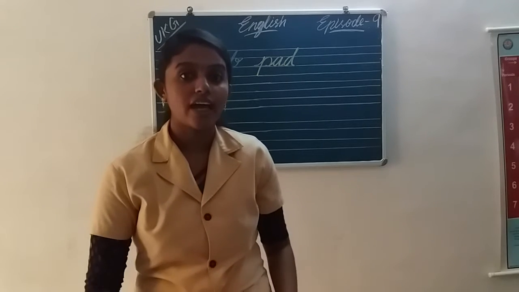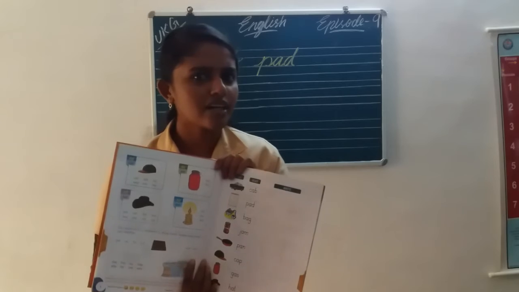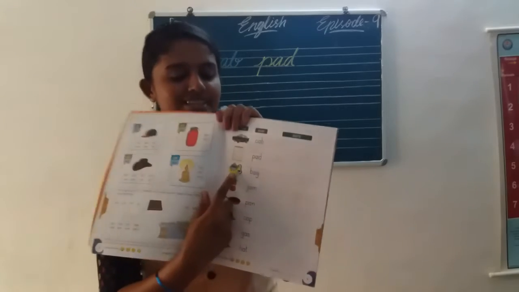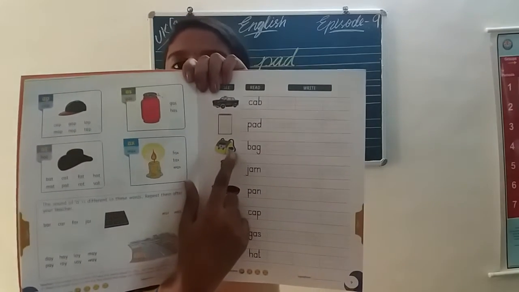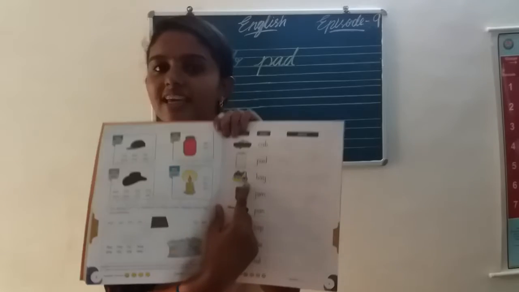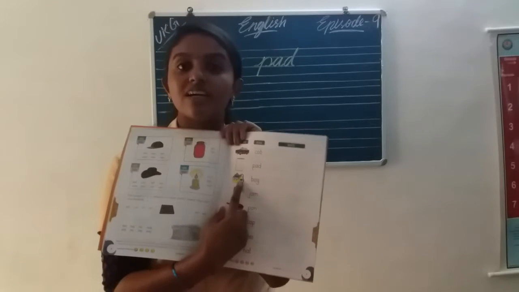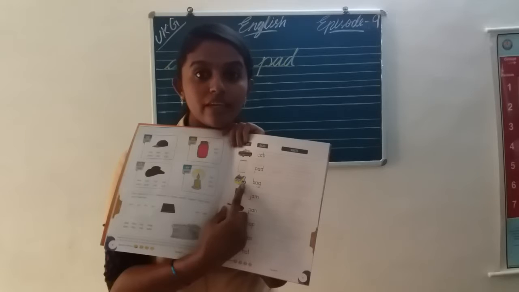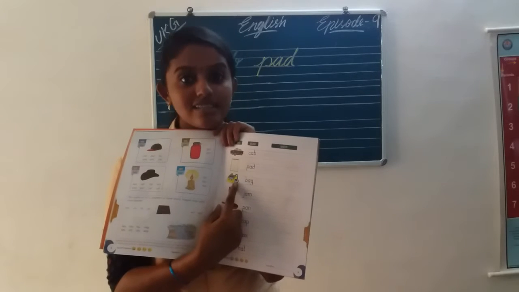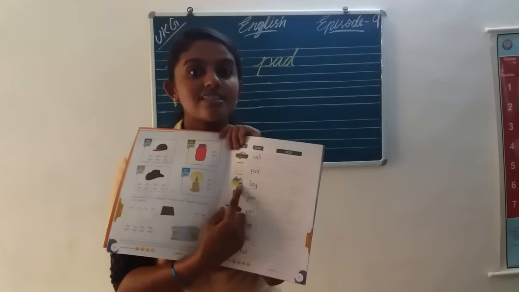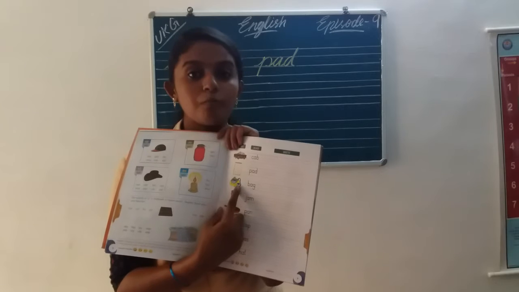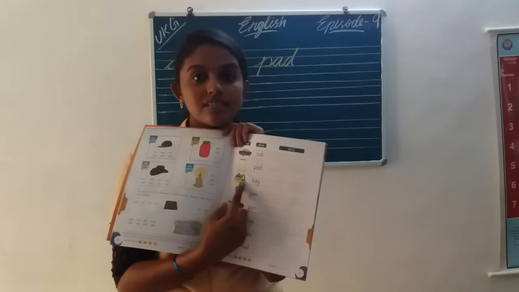What is that? Bag. Do you know bag? Yes. This is a bag picture. Can you see a yellow bag here? What is the spelling? B-A-G. Bag. Say loud. Bag. B-A-G.